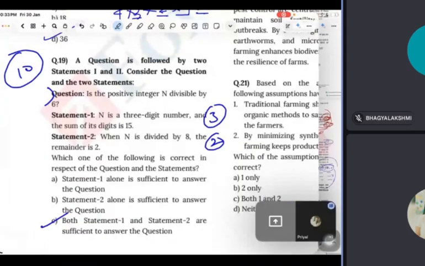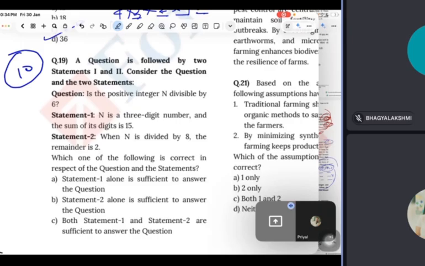The question is followed by two statements, one and two. Consider the statements. The question is: is the positive integer n divisible by 6? Statement 1: n is a three-digit number and the sum of its digits is 15. Statement 2: n is divided by 8 and the remainder is 2.